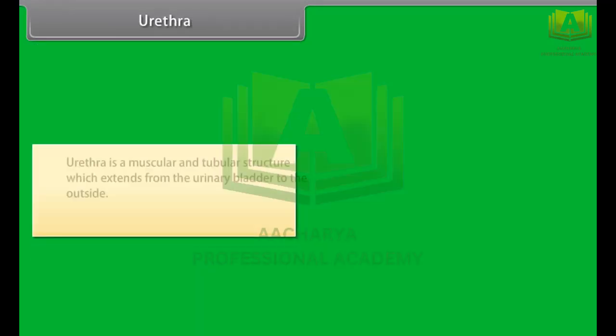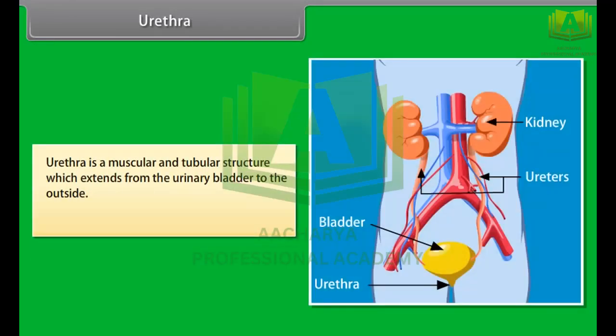Urethra. The urethra is a muscular and tubular structure which extends from the urinary bladder to the outside. The urethra carries the urine to outside the body.